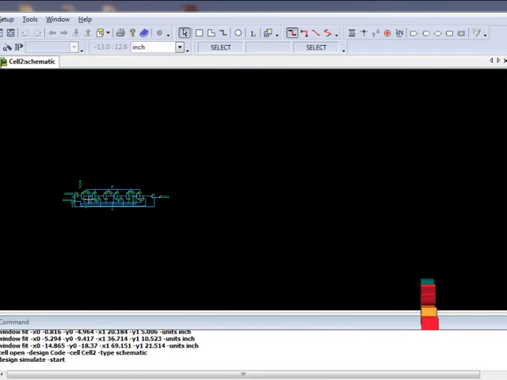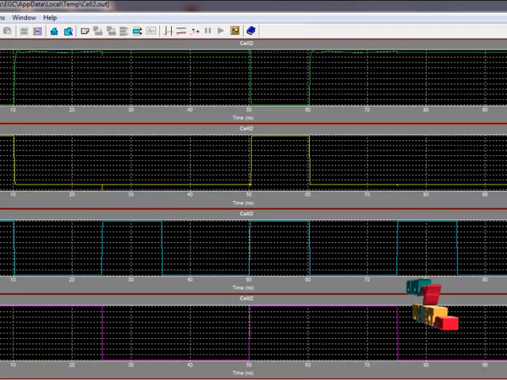Automatically the W-Edit waveform viewer is opened. We have just the inverter process to explain. So the W-Edit waveform viewer is open, and now we have the input and output of the process. For the input I have given the timing: from 0 to 10 and 10 to 25 is the off condition, and 25 to 35 is the on condition, and then 35 to 50 goes to the off condition.